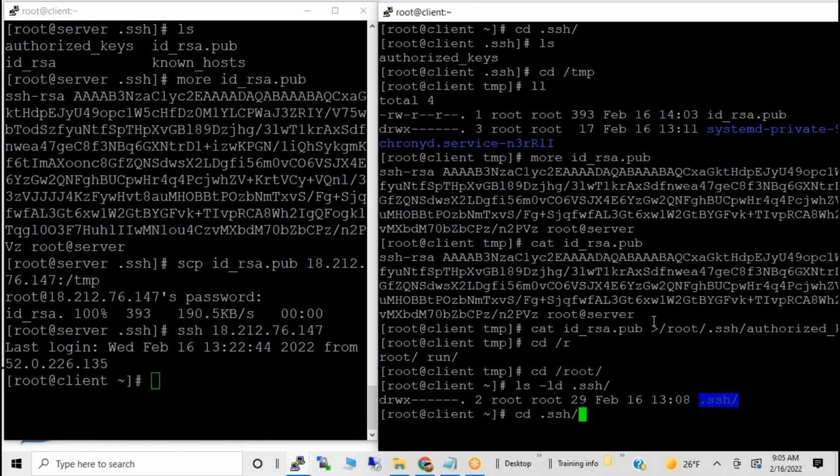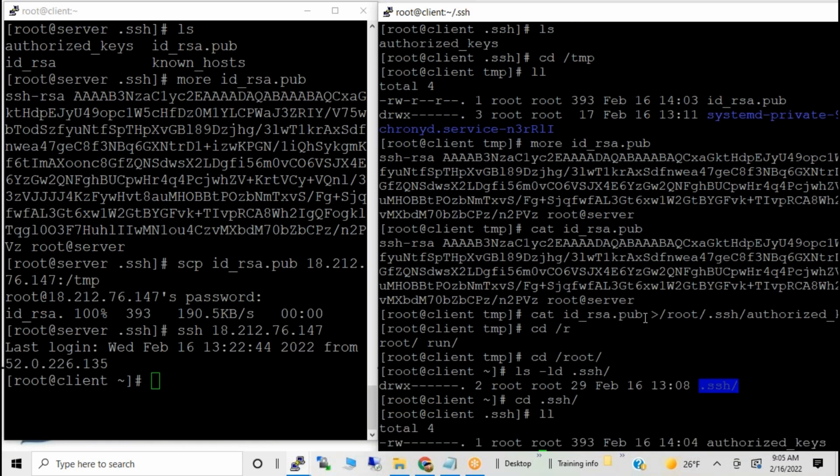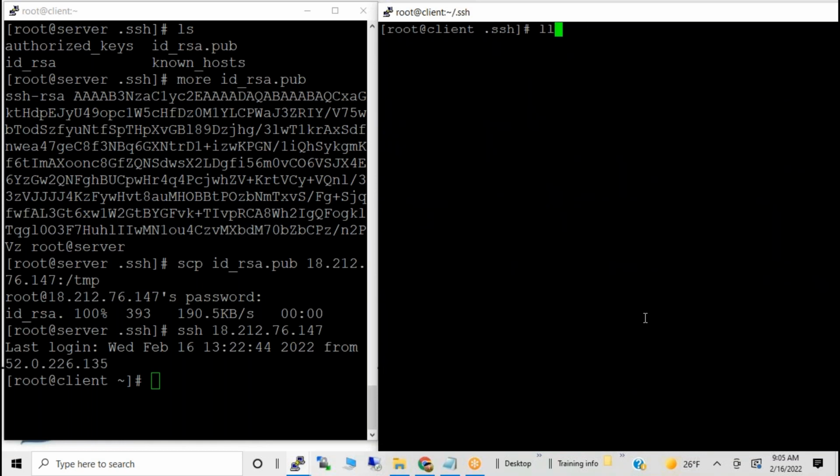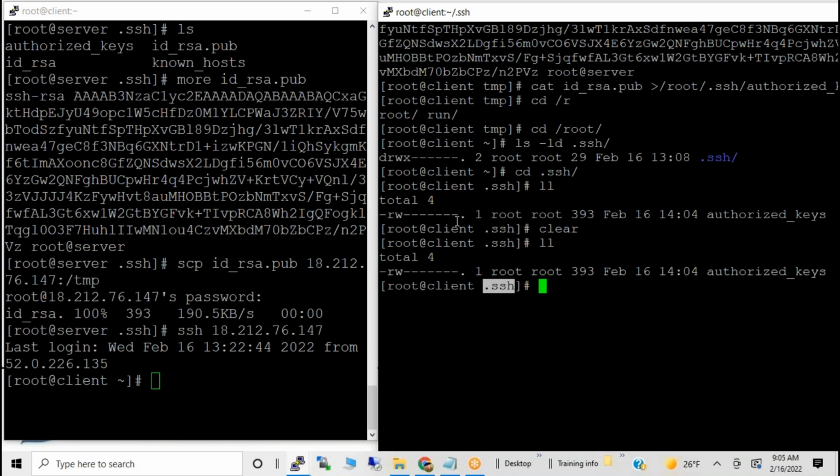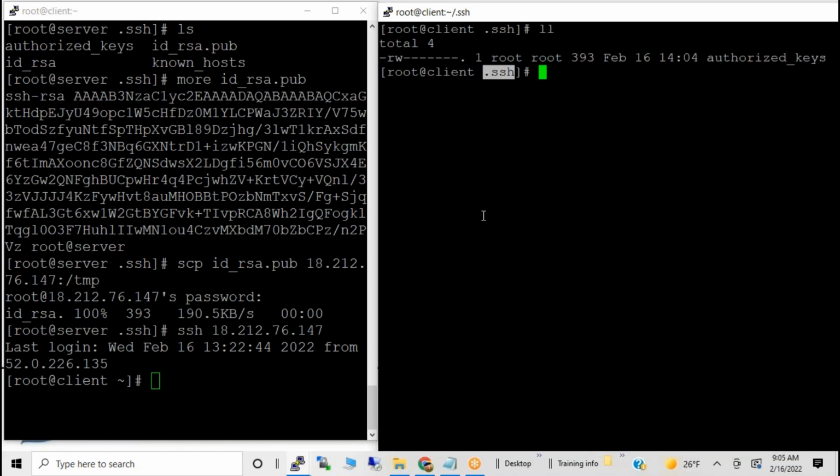Inside the directory is the authorized_keys file, and its permission must be 600. If you change the permissions of these, it won't work. Make sure the permissions are right, because sometimes the directory permission must be exactly this. That is one more important thing.